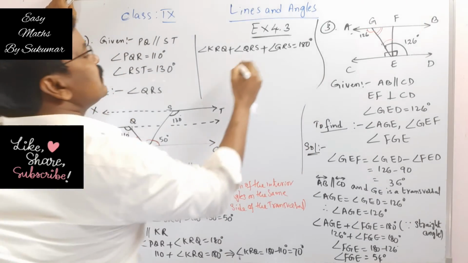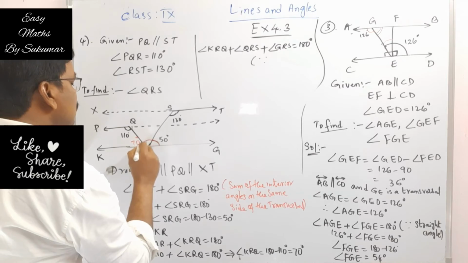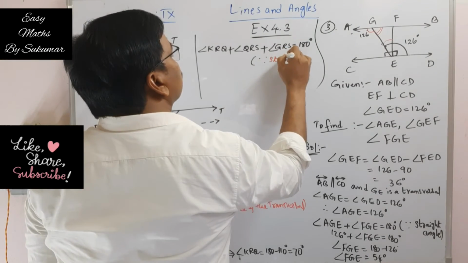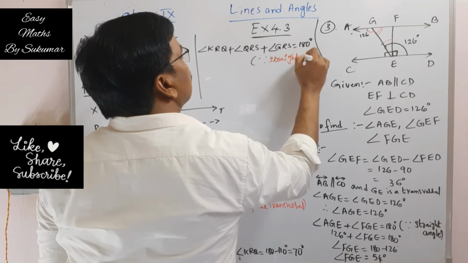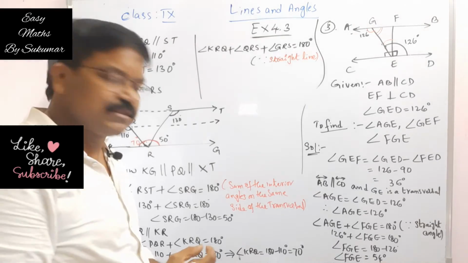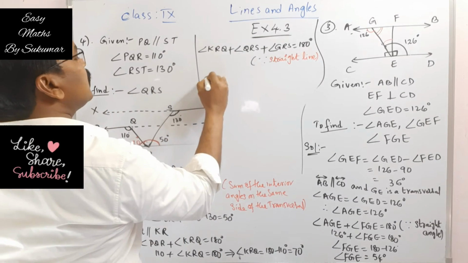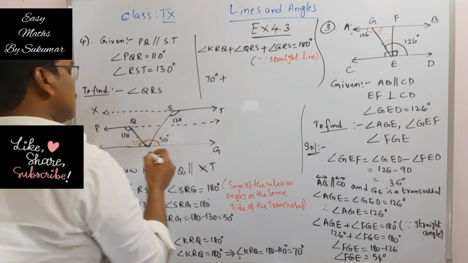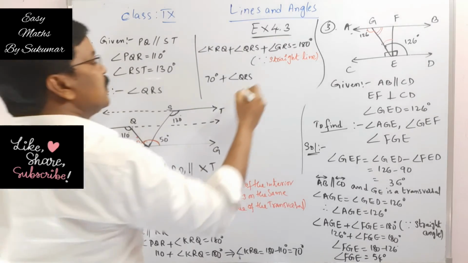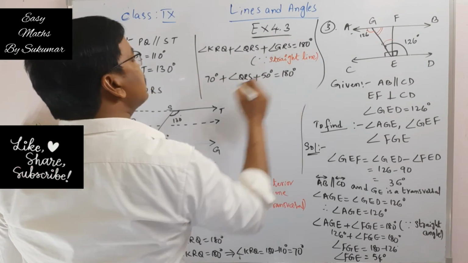The reason is it forms a straight line, right? This is a straight line, so that angle is 180 degrees. So here my dear students, this angle KRQ we know is 70 degrees, plus angle QRS, which we don't know, plus 50 degrees, is equal to 180 degrees.